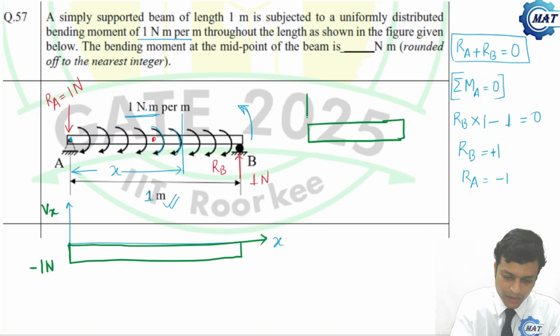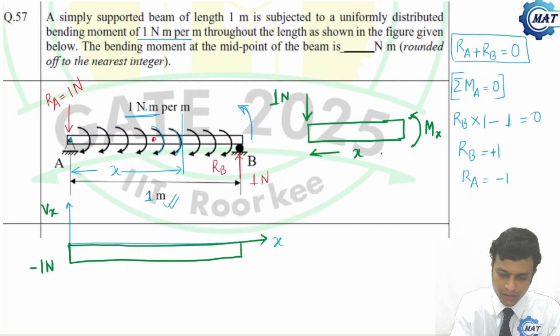Then what will be the free body diagram? This is 1 Newton. This is the bending moment to be determined here, and the uniformly distributed bending moment, that is 1 Newton meter per meter.